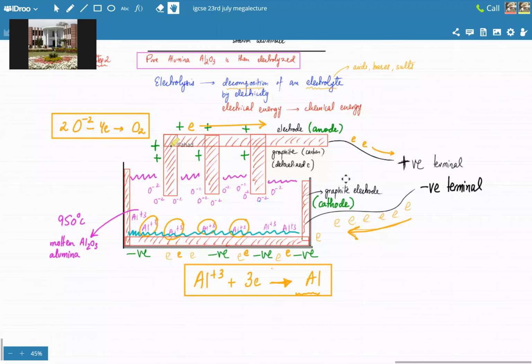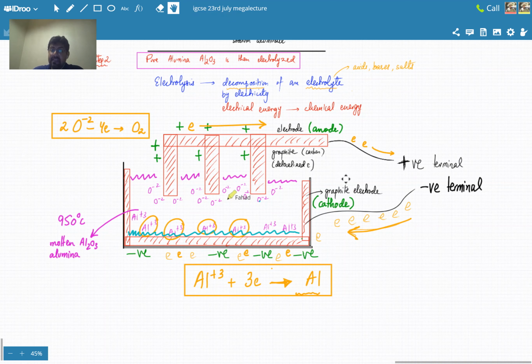ठीक है. So I'm going to repeat the whole thing. The first thing, you took molten aluminum oxide. The molten aluminum oxide में you had aluminum ions and oxide ions. Since it's in molten state the ions are freely moving around. जहाँ दिल चाहता है वहाँ जाते हैं. ठीक है? No one is stopping them क्योंकि they are very energetic. Molten state है. 950 डिग्री सेंटीग्रेड.